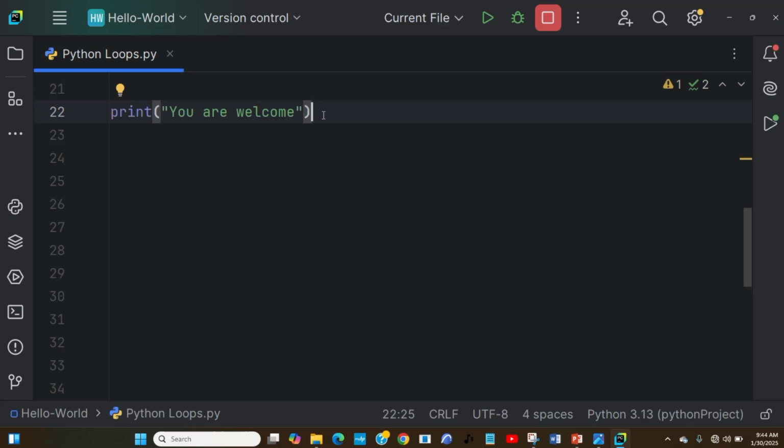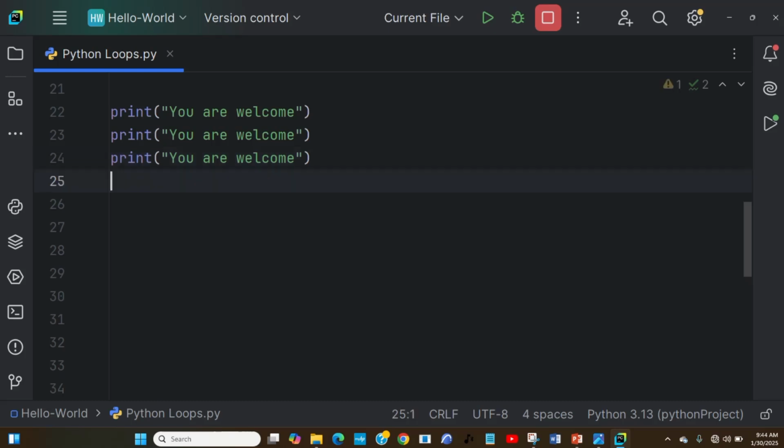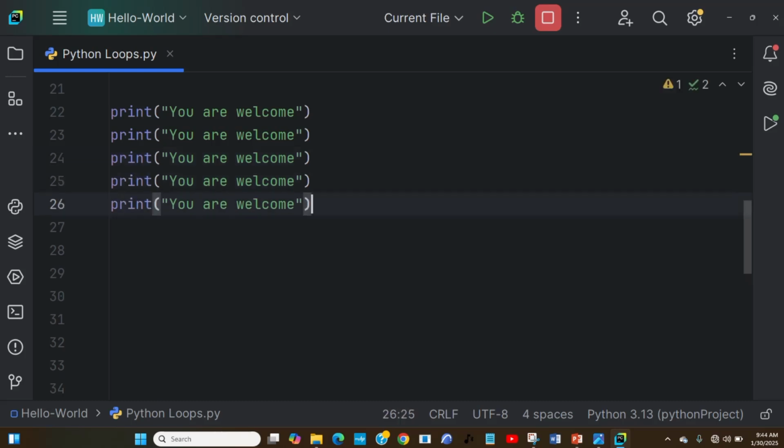It is going to be so tedious for me to type "you're welcome" 10 times, or maybe 3 or 4 times, repetitively. Instead, I can just declare this once in the loop, and the loop is going to print it as many times as I want. That is one thing that is so important about loops.